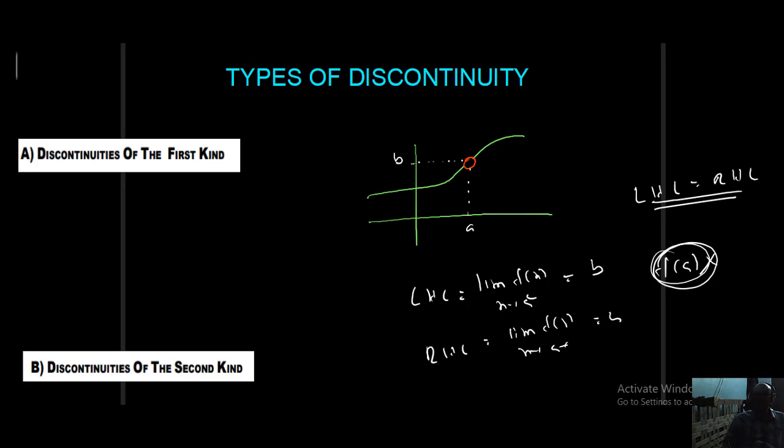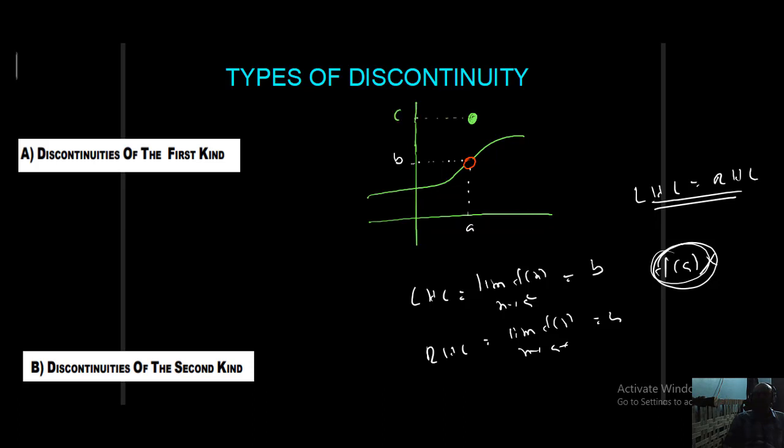At x equal a, the function is not continuous. What type of discontinuity? First kind of discontinuity. Students, listen. If I modify the problem like this, observe, students. Here I will take a thick circle, and I will write here some C.